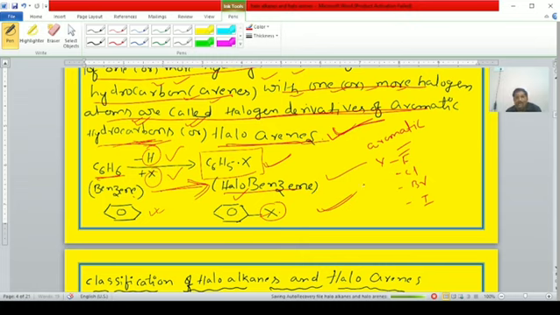Haloalkane examples, students, are chloromethane and chloroethane. And haloarene examples are halobenzenes, like fluorobenzene, chlorobenzene, bromobenzene and iodobenzene.